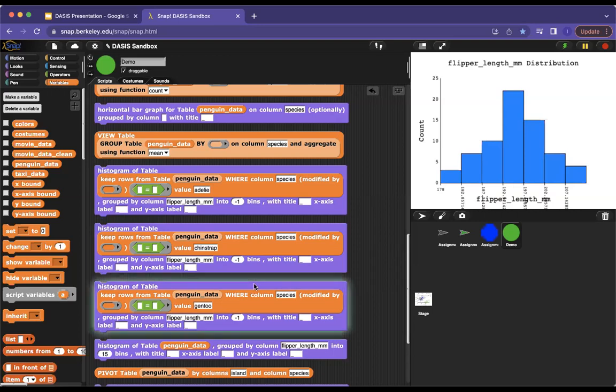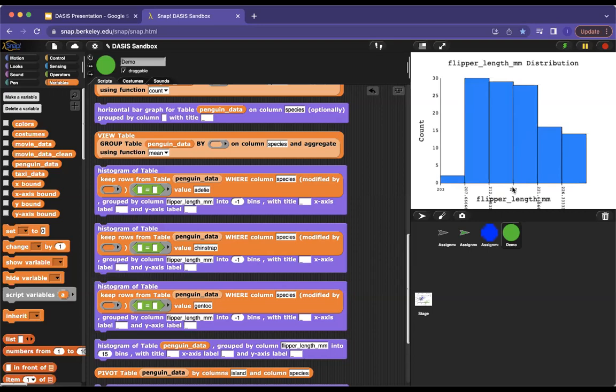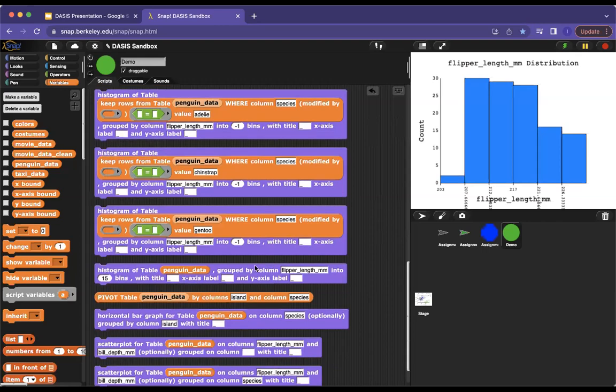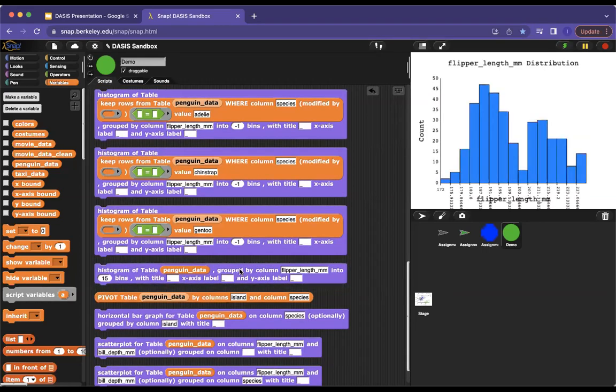But when we just look at the Gentoo, we see that that average, as we expect, creeps up, that it's closer, it's in the 210s. I believe the actual value was 217. So by seeing all of these individually, it makes more sense to a student that when they see the entire flipper length histogram, as we have here, there are 15 bins on flipper length, that we have this bimodal distribution with the left hump being a little bit higher. And that's because there are 2 species contributing to that left bump, and there is just the Gentoos contributing to the right one. And that explains the reason why there appears to be a dip in the high 190s and early 200s.